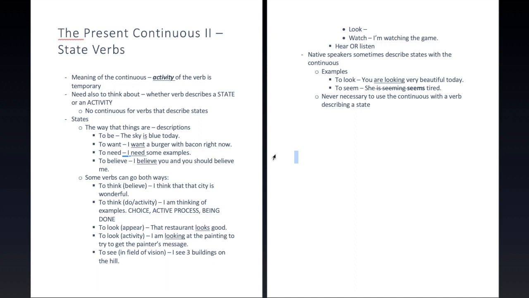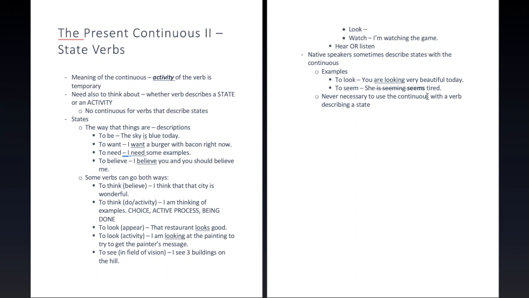And so the question is not, are we using this verb and is this a state verb? The question is, this verb, the way it's being used, is it describing a state or describing an activity? I know it's easier to remember, oh, this verb is a state verb, this verb is an activity verb, but there are very few like that, actually. There are very few that are only ever state verbs. And anyway, for all the rest of the verbs, we'll still use the simple if that activity is not a temporary one.